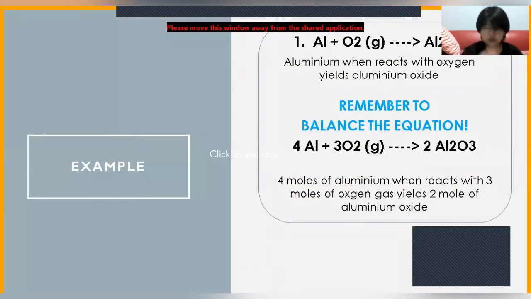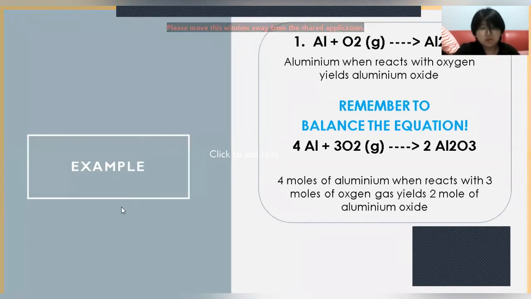Now, to further make myself clear, I have given you an example. The first example here is Al plus O2 bracket g arrow Al2O3. We can read this simply as aluminium when reacts with oxygen gas yields aluminium oxide.